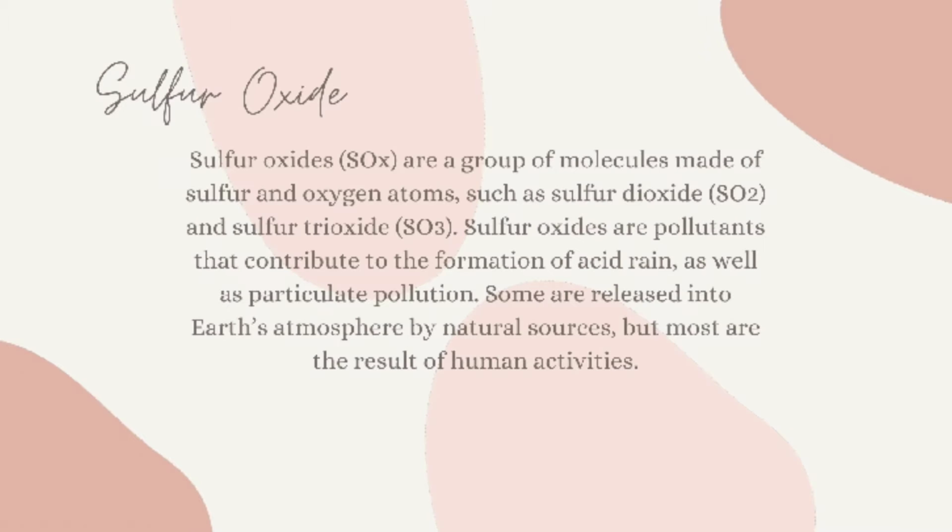Sulfur oxides, or SOx, are a group of molecules made of sulfur and oxygen atoms, such as sulfur dioxide, SO2, and sulfur trioxide, SO3. Sulfur oxides are pollutants that contribute to the formation of acid rain, as well as particulate pollution. Some are released into Earth's atmosphere by natural sources, but most are the result of human activities.